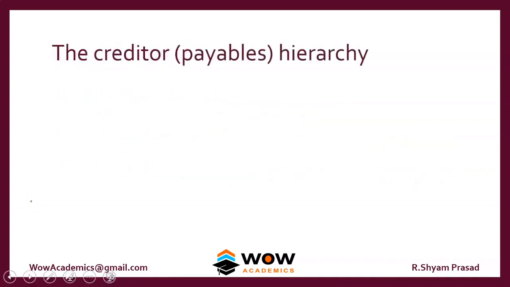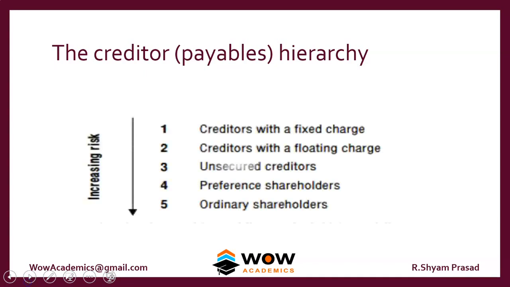So we look at the creditors payable hierarchy so that we can find out who is taking more risk and who is taking less risk in providing capital to the company. So this is the order. The creditors with a fixed charge have the lowest risk, because what is a fixed charge? Fixed charge means any creditor who has given money to the company, but he is securing his loan on a particular machine or on a particular car or on a particular vehicle. If the company is not going to repay the capital, then the creditor will take hold of that particular machine or car or vehicle. So that is called a fixed charge.